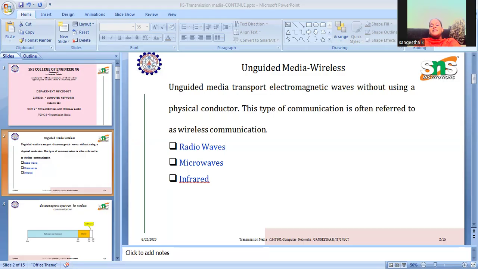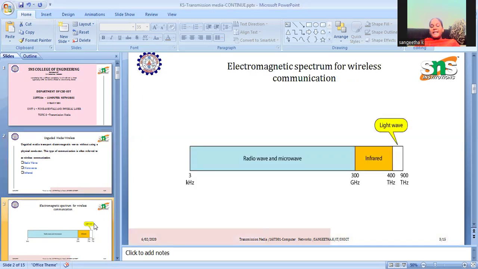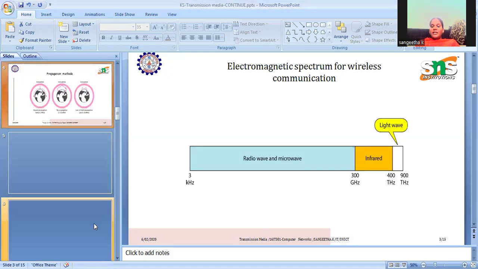Wireless communication supports different types of waves: radio waves, microwaves, and infrared waves. These wave signals are used for transmitting information. Here we have the frequency range. The electromagnetic spectrum for wireless communication supports 3 kilohertz to 300 gigahertz for radio and microwave, and 300 gigahertz to 400 terahertz for infrared. The remainder is for light wave transmission. Likewise, the electromagnetic frequency range will be clear.